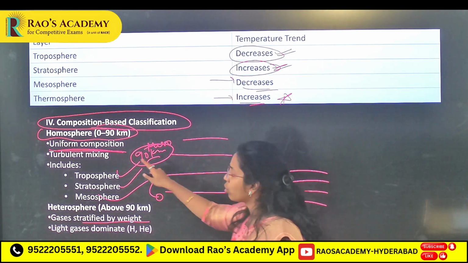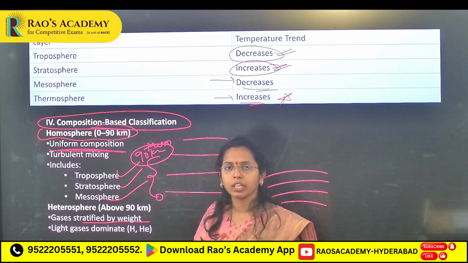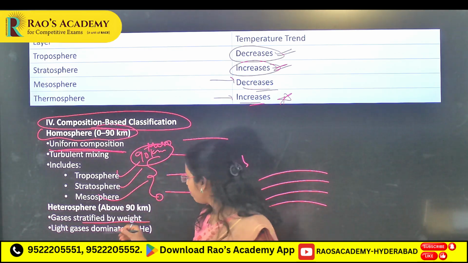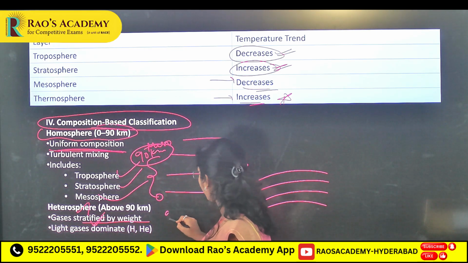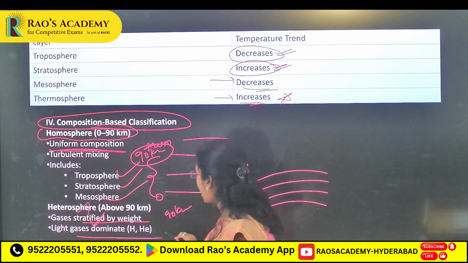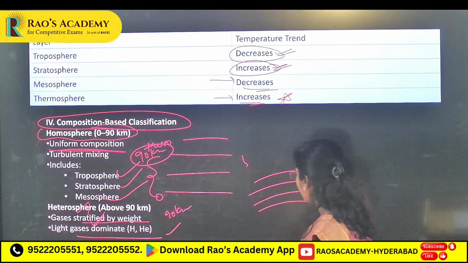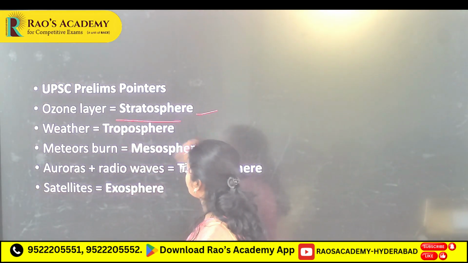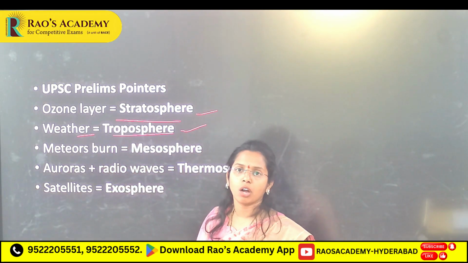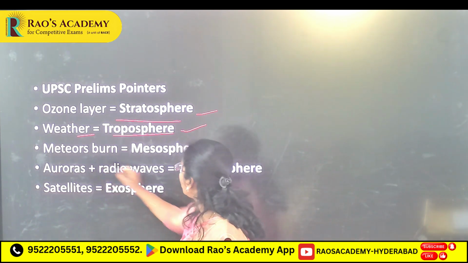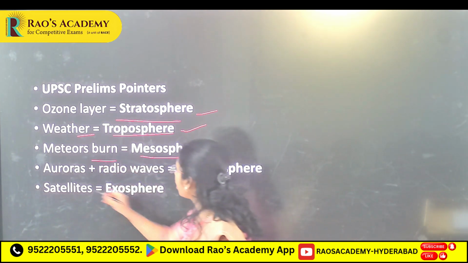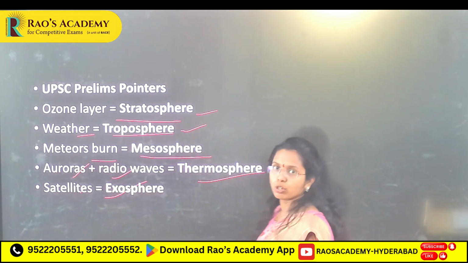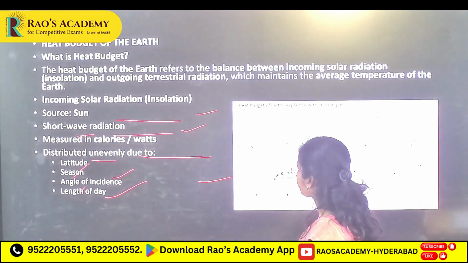Here in the homosphere you don't see any differentiation, all together uniform, mixed. Here you will see stratified, different layers. Hetero means different, above 90 kilometers. Light gases are dominant here, hydrogen and helium. Next, ozone layer, stratosphere. All weather conditions, troposphere. Meteors burn, mesosphere. Auroras and radio waves, thermosphere. Satellites, exosphere. This you have to remember.